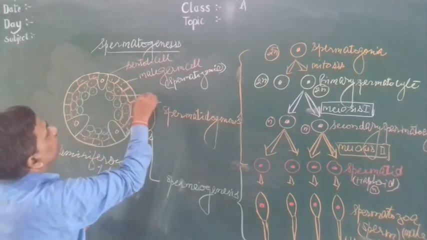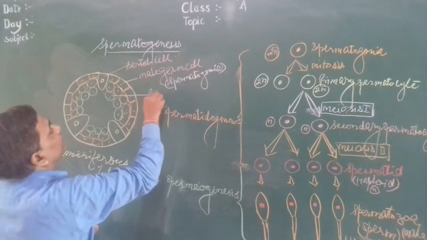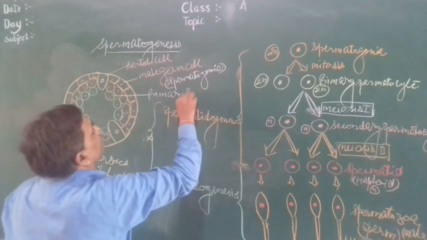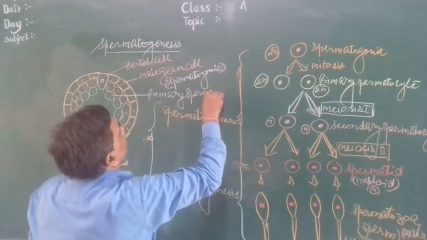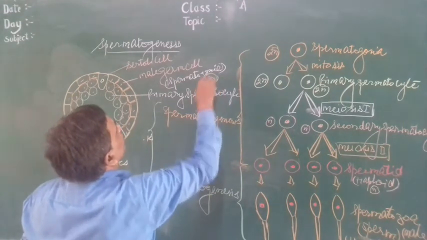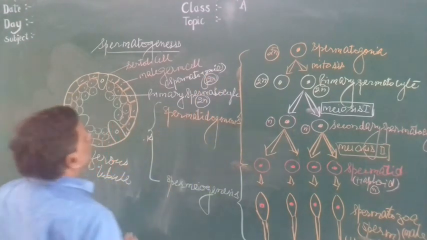This is primary spermatocyte. So this is 2n, this is also 2n.